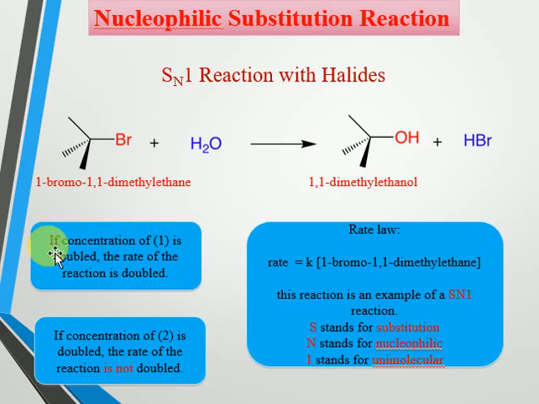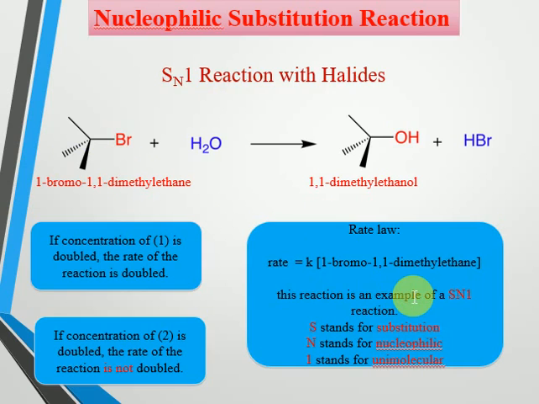So for example, if the concentration of the substrate is doubled, the rate of reaction is also doubled. This indicates that the rate of reaction depends upon the concentration of the substrate. And if the concentration of the reagent is doubled, then the rate of the reaction is not going to be doubled. What it indicates is, in the SN1 reaction, that is in the hydrolysis of tertiary butyl bromide, the rate of reaction is directly proportional to only the concentration of the substrate.